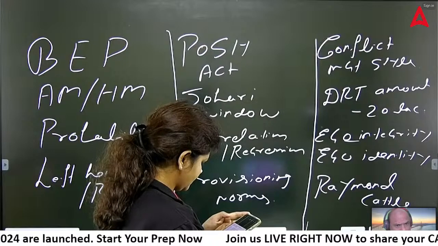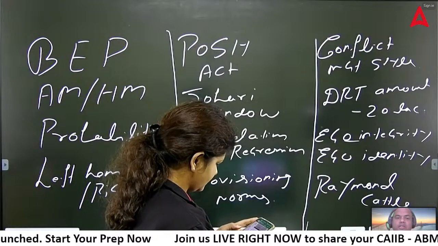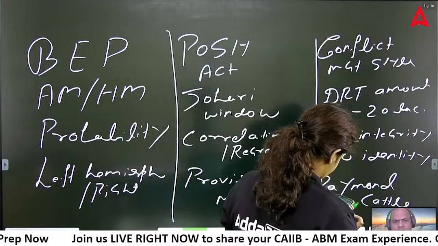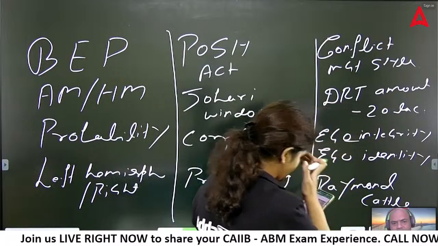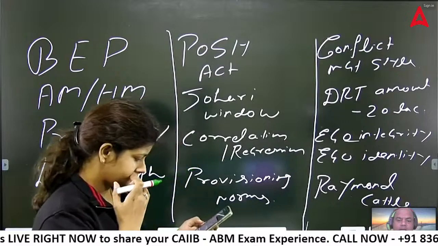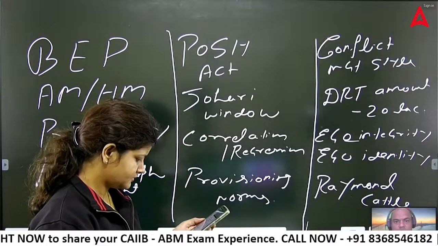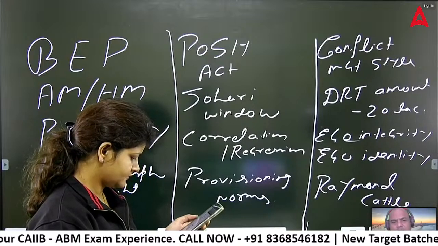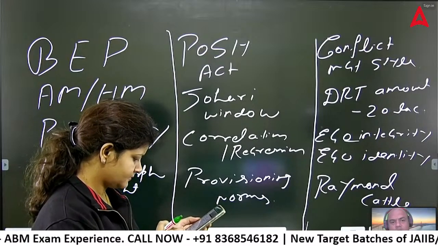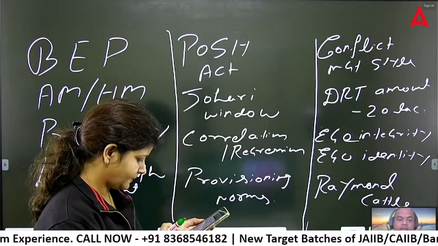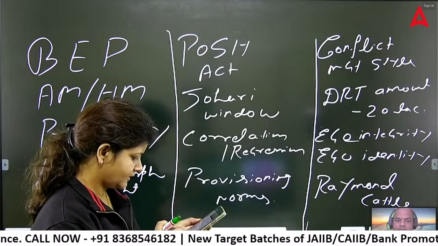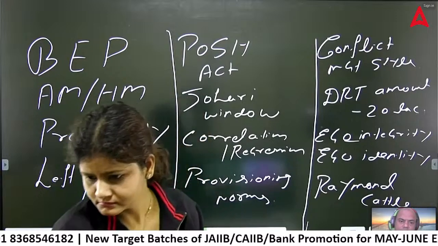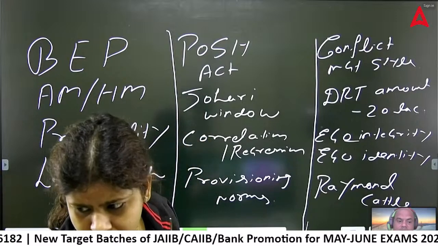That's what I'm saying, this is the basic thing which we have taken in the classes. It is the same thing. In almost every class we are repeating what all questions will be asked, what all will be repeated, and the same thing has happened. Also AM and GM square, that is from module A and C. So arithmetic mean into harmonic mean equals GM square, geometric mean square. This question was also asked.